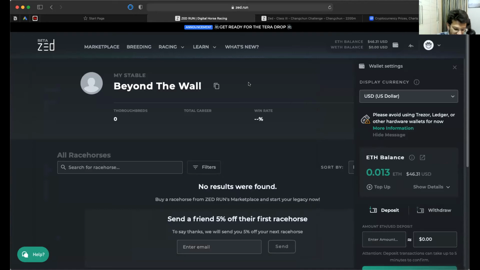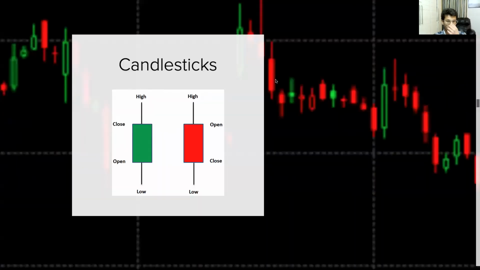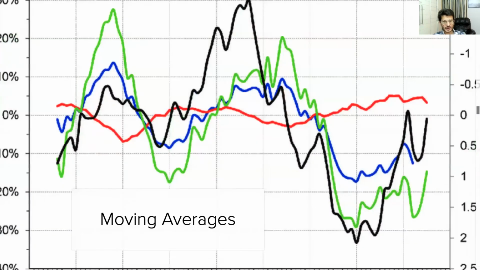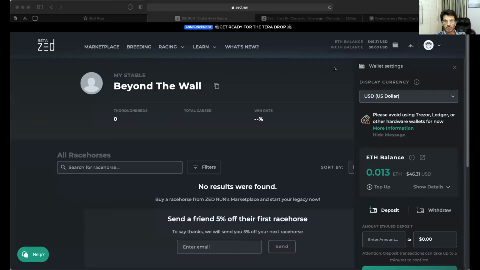Okay, till then let's move ahead on the slides, and then we'll come back to this platform. Okay, so candlesticks we've covered. You've seen the charts, basic charts. We'll look at moving averages. Let's go on to moving averages. So can you guys see the screen?